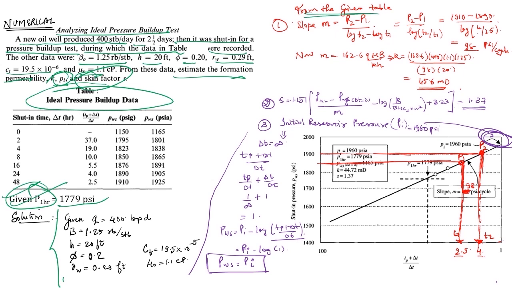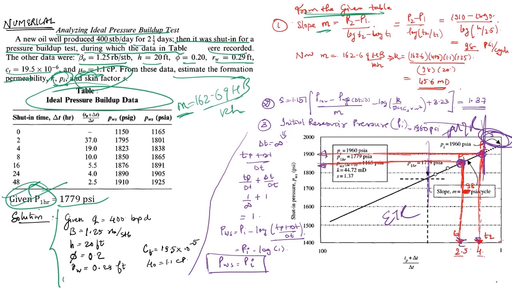Now from the given table, let's say I have this plot. I have this graph. Now I need to find the slope to get my effective permeability. I know that m is equal to 162.6 q mu B upon kh, so I need to identify the slope. To get the slope, I will take 2 points on the straight line. This would be my early time region, this would be my mid time region. In the mid time region I will take 2 points on the straight line and get the corresponding values.